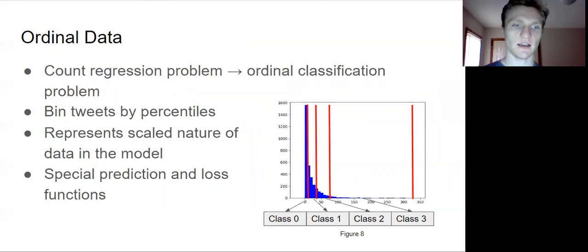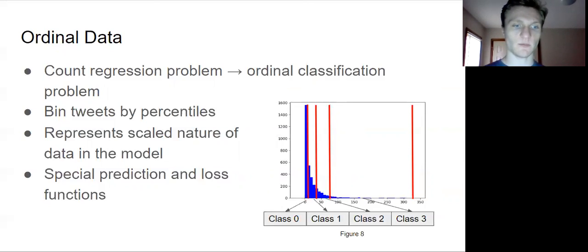To deal with this data, I changed it from a count regression problem to an ordinal classification problem. Ordinal classes are just classes that are interrelated through an increasing value of some sort. For example, hurricane intensity categories are ordinal classes because a hurricane of class 5 is necessarily more intense than a hurricane of class 4. This removes my zero inflation and outlier problem while still providing meaningful predictions. To create the ordinal classes, I bin the tweets by tweet engagement percentile.